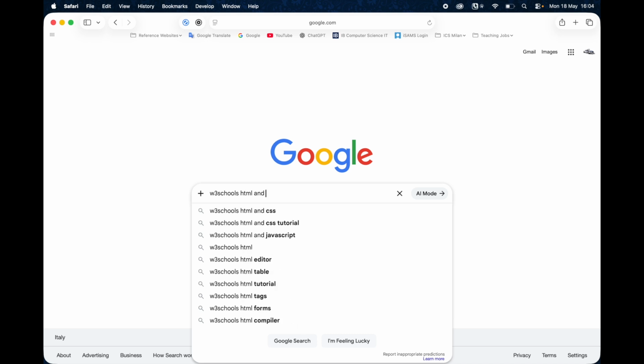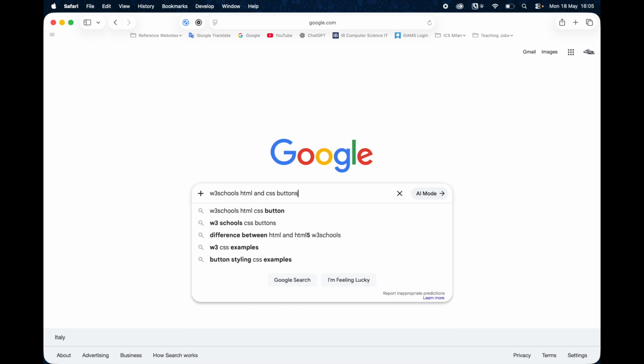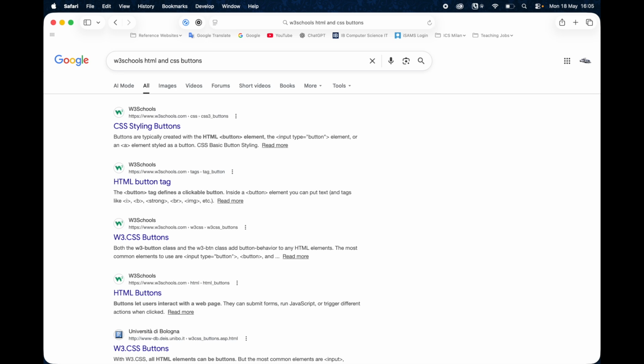HTML and CSS, because that's the code that we've been using, the markup language and the styling. And I'm going to say buttons. So I'm writing in here the website that I want to go to, HTML and CSS buttons. And I hit enter on there, and it'll take me to exactly what I need. HTML button tag here, or CSS styling of the buttons. Both of those are the ones that I would want to look at.